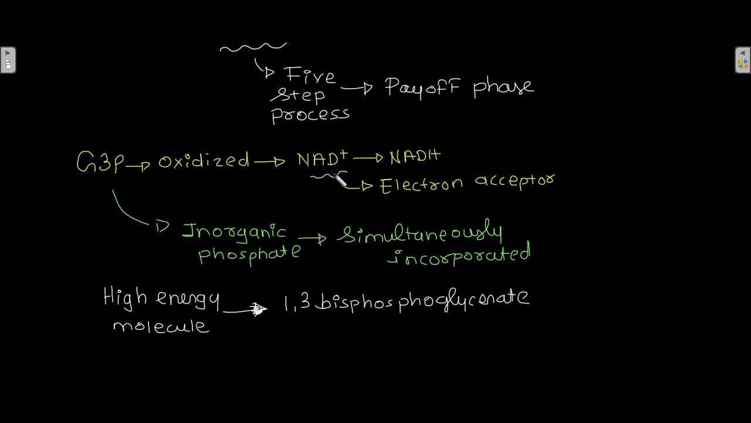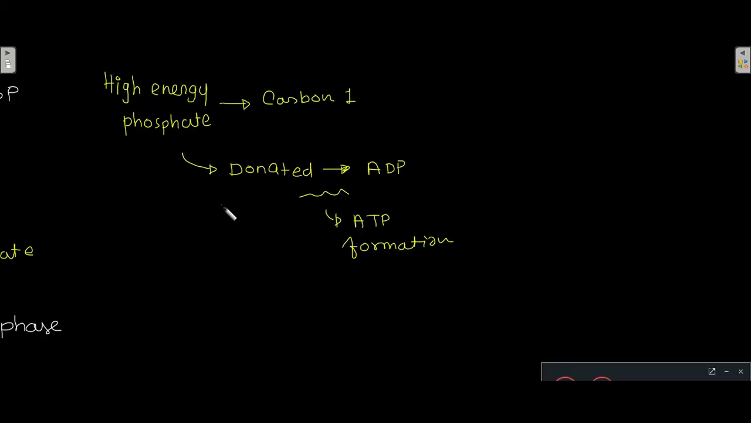So NAD+ accepts an electron from glyceraldehyde 3-phosphate, and that is the reason why glyceraldehyde 3-phosphate becomes oxidized. And in this oxidized glyceraldehyde 3-phosphate, there is incorporation of inorganic phosphate, and because of this a high energy 1,3-bisphosphoglycerate is produced. Now this high energy phosphate present at the carbon 1 is donated to ADP, and because of this there is ATP formation.